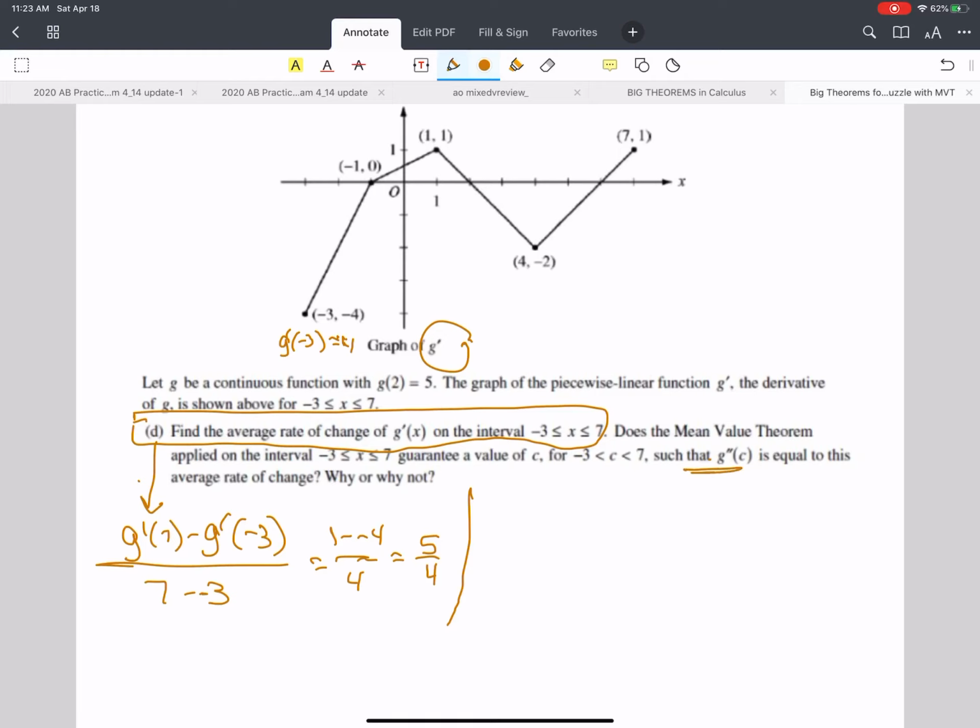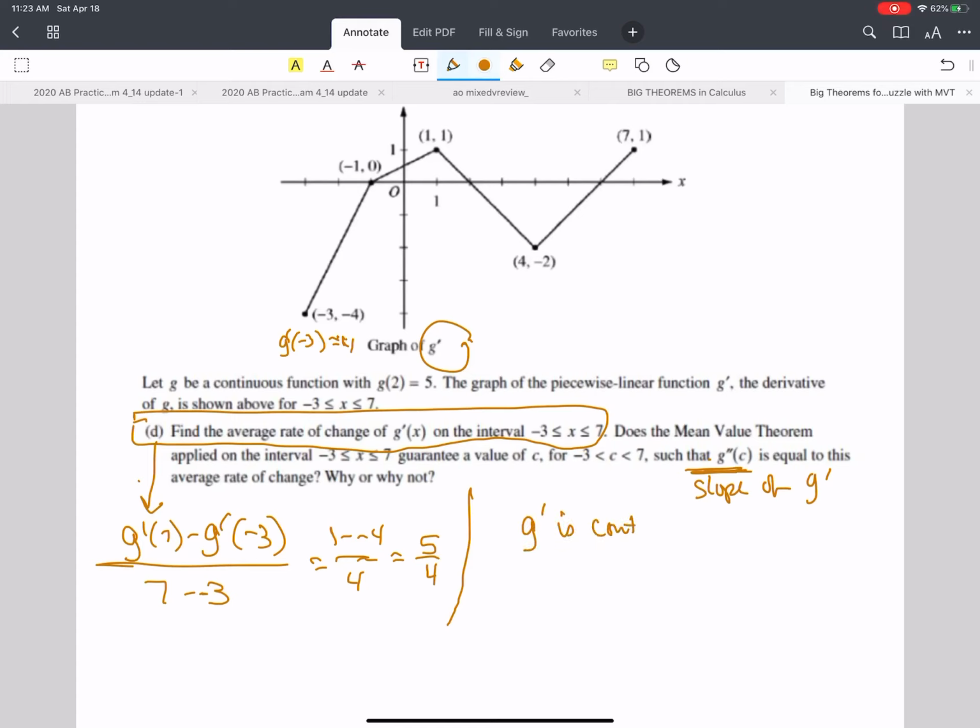Because the mean value theorem says that if you have a function, you take the slope of it. So when talking about the mean value theorem, this is the slope of G prime. Okay, so in order for you to be able to apply that, you have to say that G prime